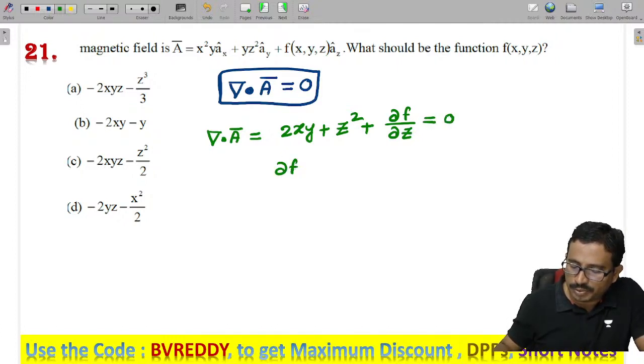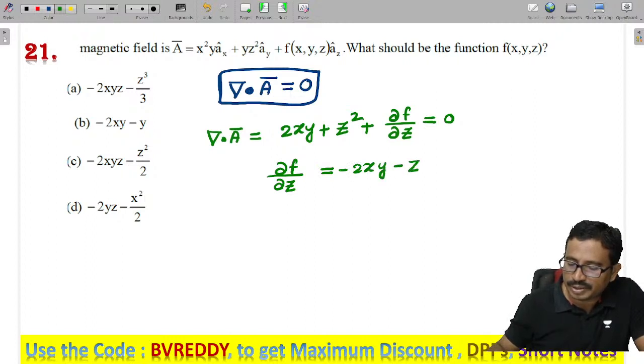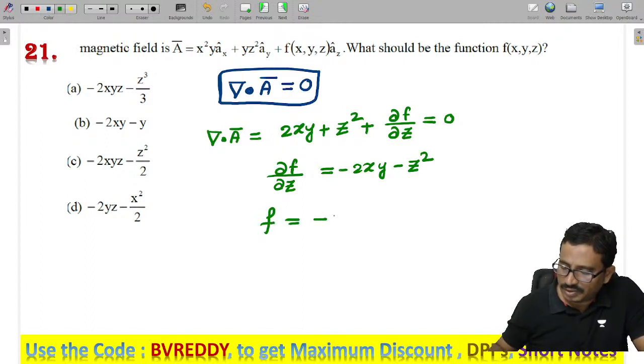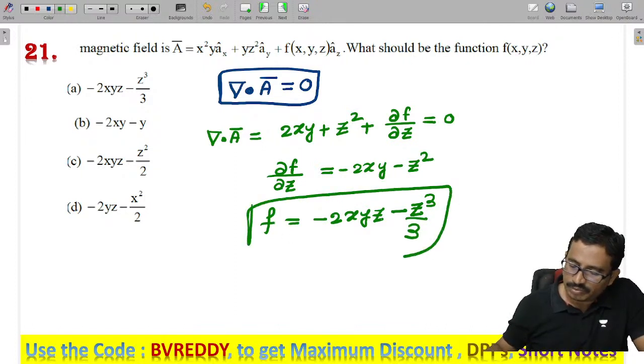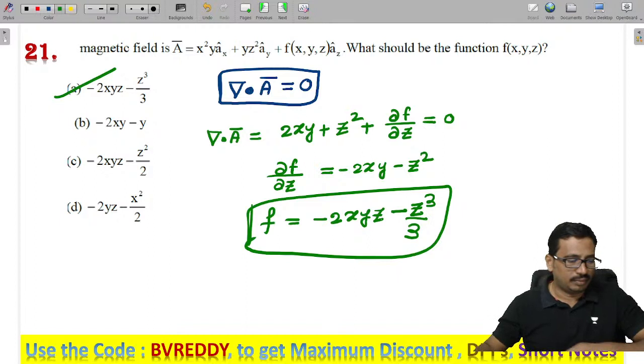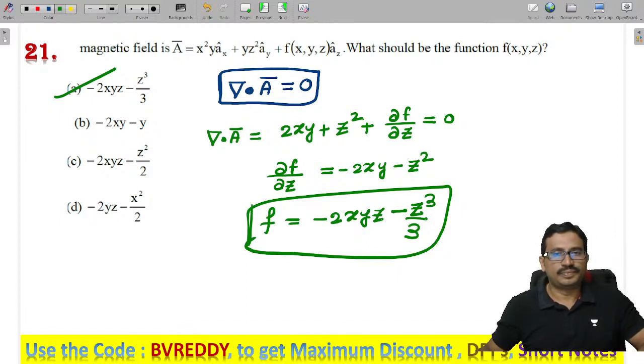So dou f by dou z is given as minus 2xy minus z square. To get this function f, I should integrate with respect to z. Then it is 2xyz minus z cube by 3. This is my function. Done.